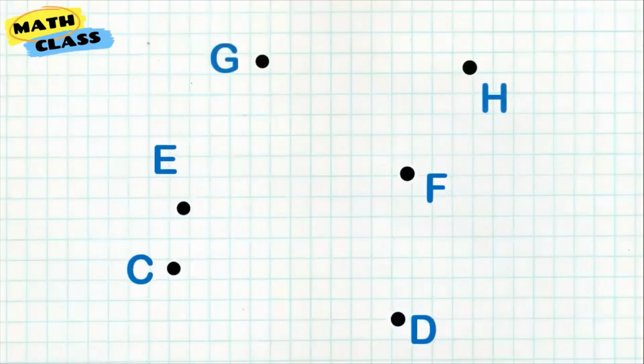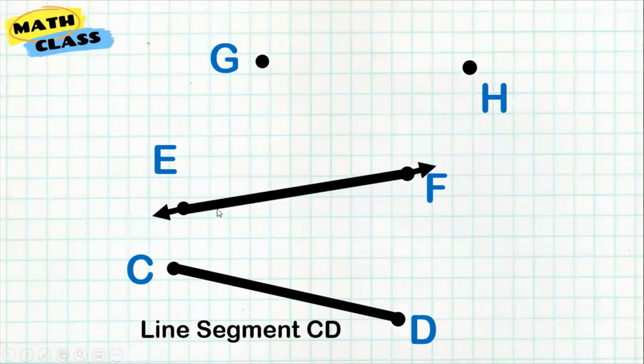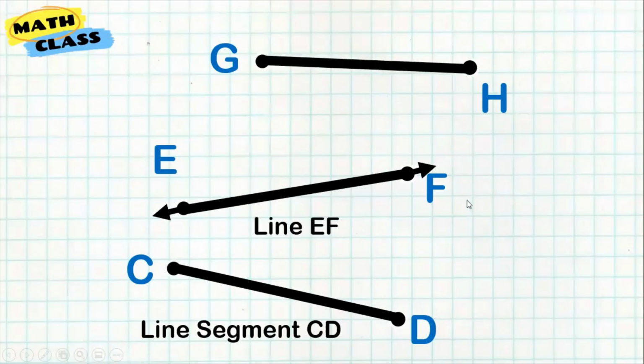While comparing the three, I have here a line segment. It has an exact measurement. I have here line EF. It extends indefinitely in both directions. And I have here ray GH, which is only extending indefinitely in one direction.